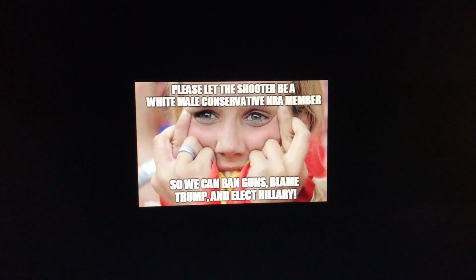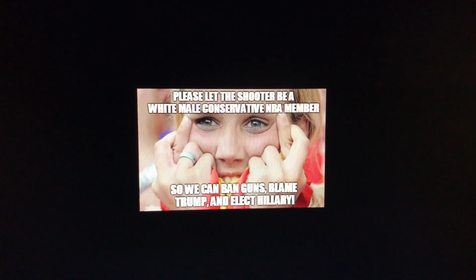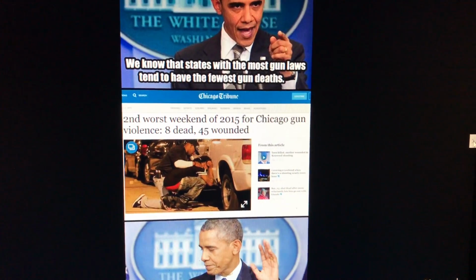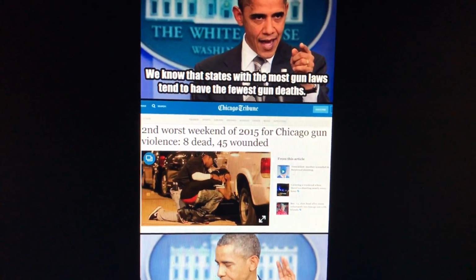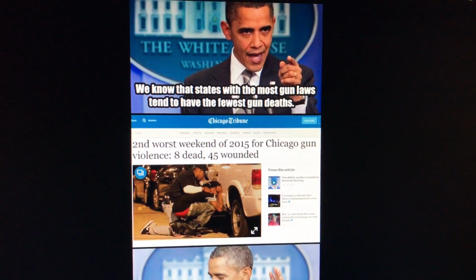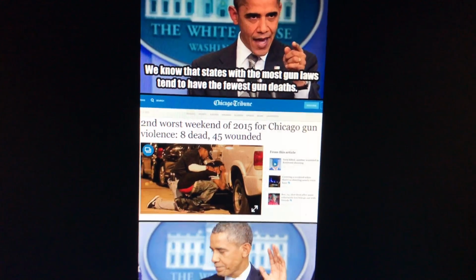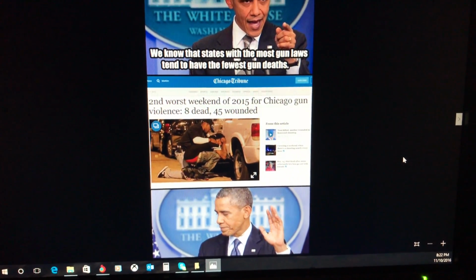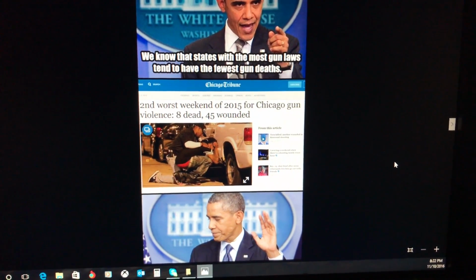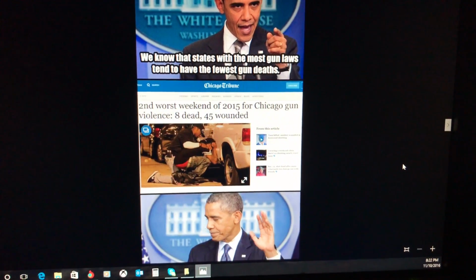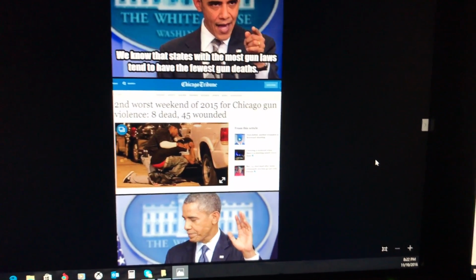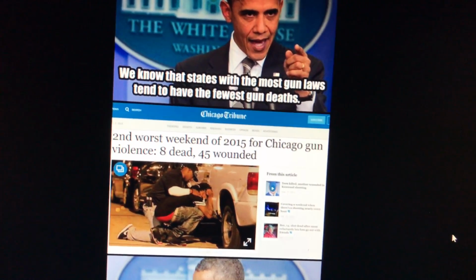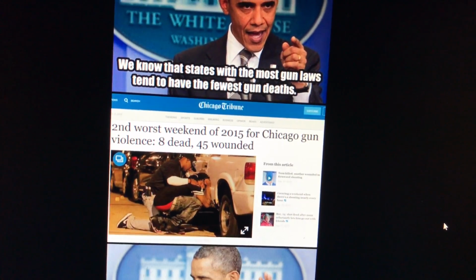This one, I don't know how this... Oh, but this is political memes in general. So basically, there were memes that I was throwing out to show the hypocrisy that I felt was going down whenever there was an Islamic terrorist attack. And they don't talk about certain attacks, and then they only talk about it if you're like a white guy with an AR-15. And I wish they would stop demonizing the AR-15. I love the AR-15. Stop demonizing certain guns. I mean, that's racist. So anyway, this one says, okay, we know the states with the most gun laws tend to have the fewest gun deaths.